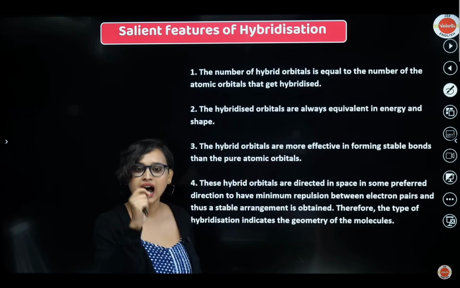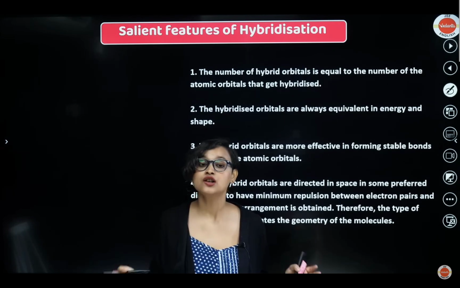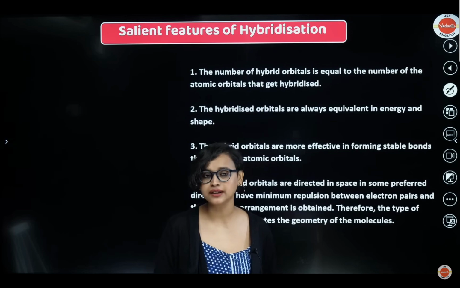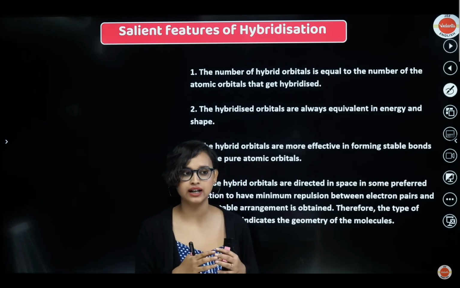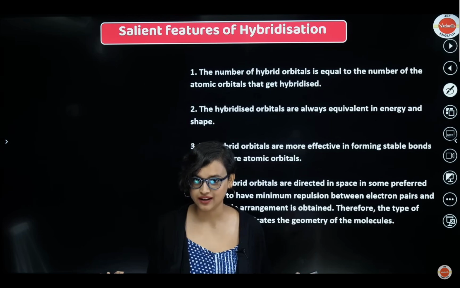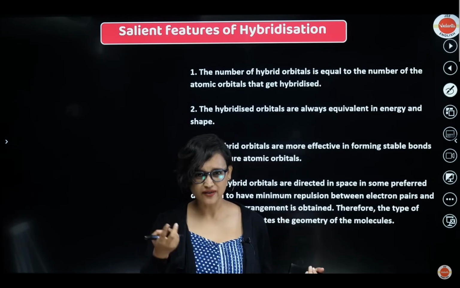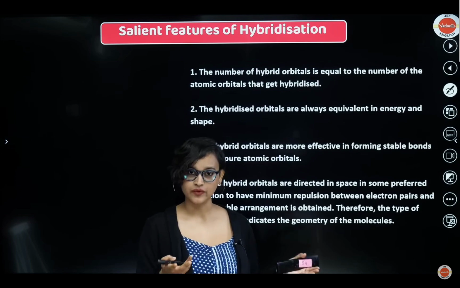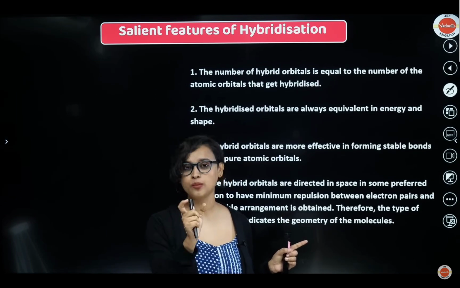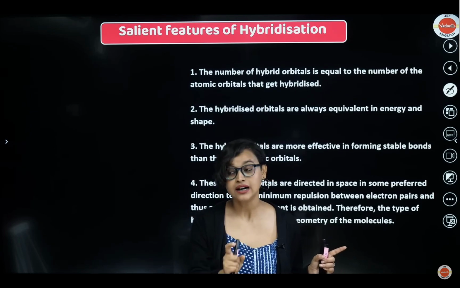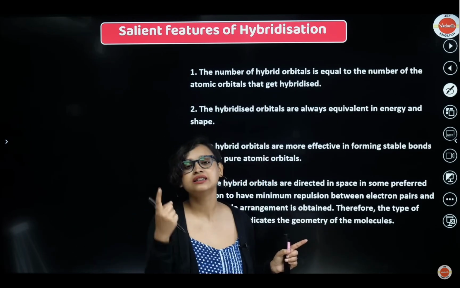Now, the hybrid orbitals are more effective in forming stable bonds than the pure atomic orbitals. Sometimes what we have seen is, even in nature, people usually say that if you have variety in DNA, if your DNA has got hybridized, then your chances of survival are more. Survival of the fittest is what Darwin said. So they say that you are more fit. The very same way here, when are they able to form a stable bond? When the orbitals are hybrid. Rather than a pure atomic orbital, when they are hybridized, when they have equivalent energy and almost the same shape, that's when they are more stable.